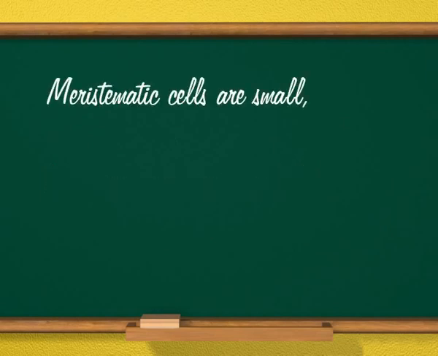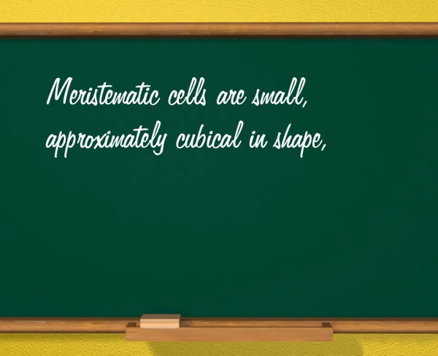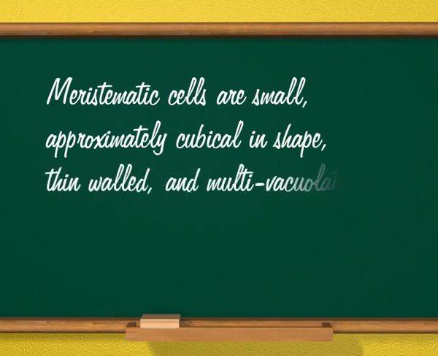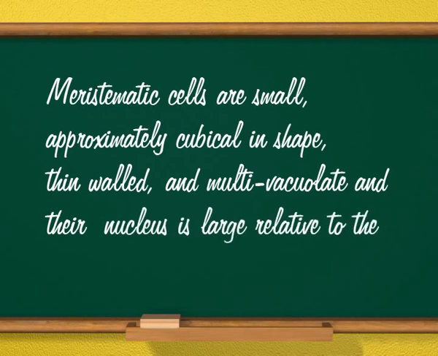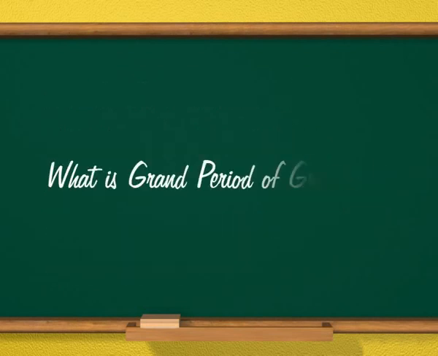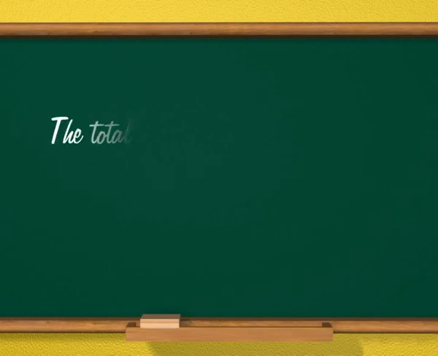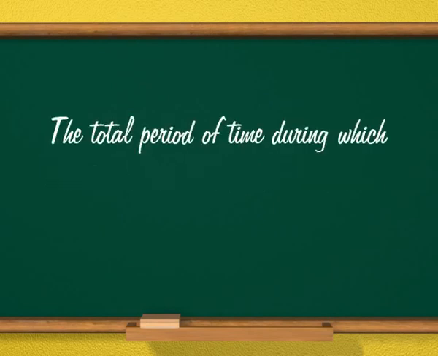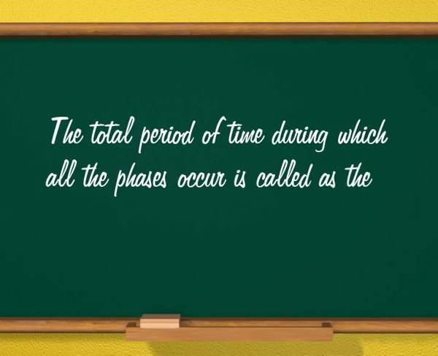Answer, meristematic cells are small, approximately cubical in shape, thin-walled and multivacuolate, and their nucleus is large relative to the rest of the cell. Next question is, what is grand period of growth? Answer, the total period of time during which all the phases occur is called the grand period of growth.